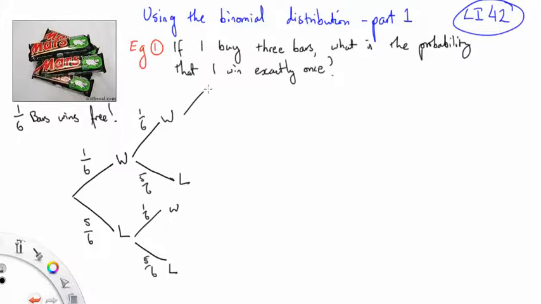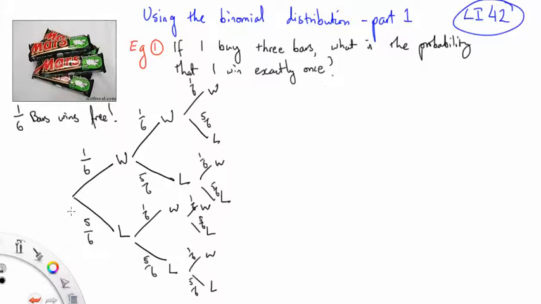Okay, then you buy another bar: win, lose, win, lose, win, lose. 1 in 6, 5 in 6, 1 in 6, 5 in 6, 1 in 6, 5 in 6, 1 in 6, 5 in 6. Alright, I'll give you a moment to copy that down while I slurp my tea.